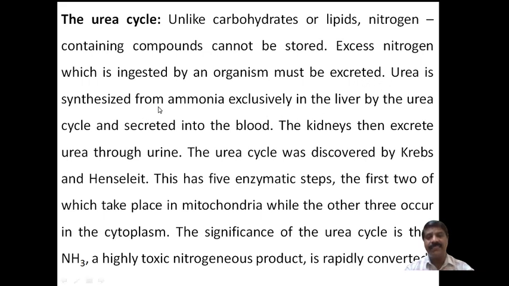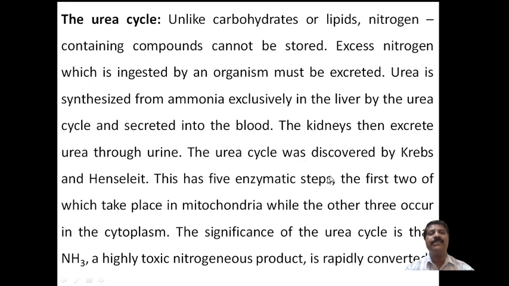Urea is secreted into the blood, and the kidneys then excrete urea through urine. The kidney removes the urea, that is the nitrogen, in the form of urine.